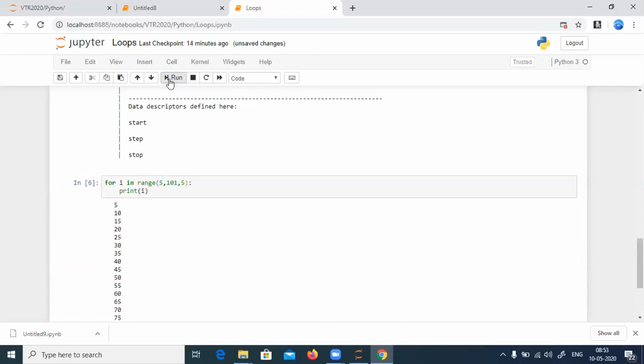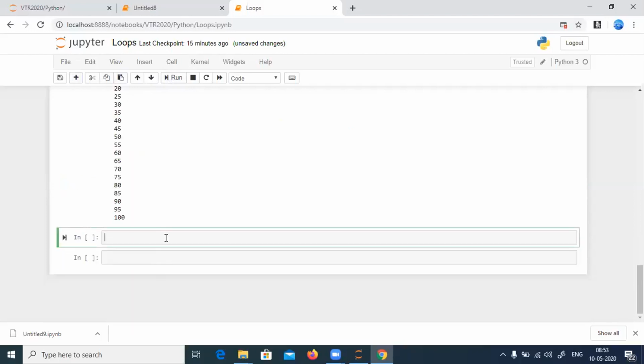This is about the for loop. Is this the only use case of the for loop? No, this is not the only use case. Now I'll tell you one more use case of the for loop. I'll create a list. I say L1 is equal to, then I create 3 fruits: apple, then mango, then banana. So these are the 3 different fruits that I have.